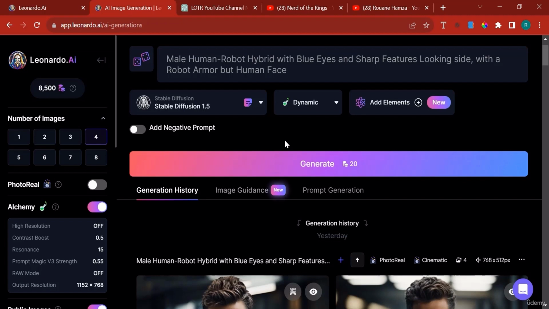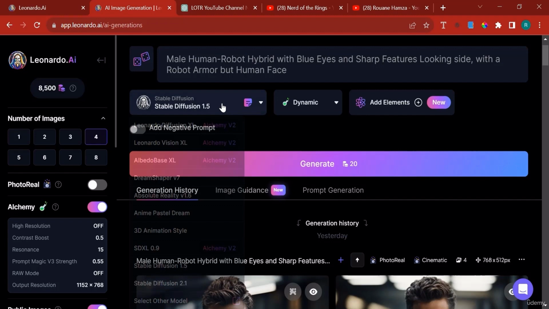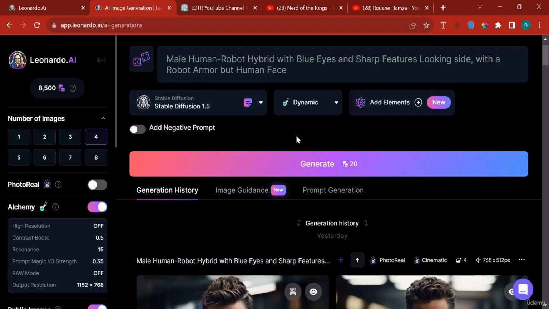And so Leonardo AI thought, okay, let's create a platform that is built on the Stable Diffusion 1.5 and 2.1 models, and let's allow people to generate images by simply choosing their model and adding a simple text prompt. Nothing easier than that, right? So let's take away the technical aspect and enable them to create images by simply using text.